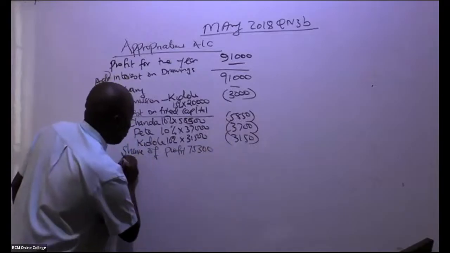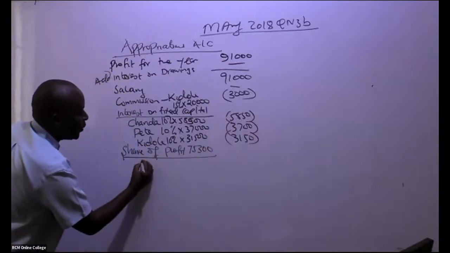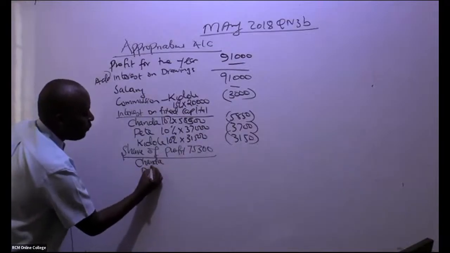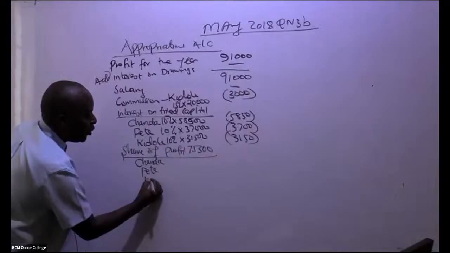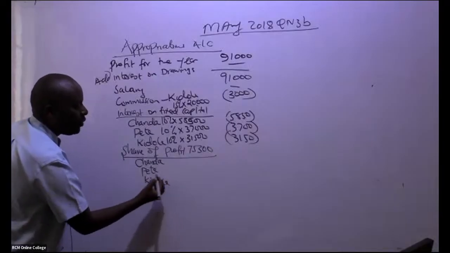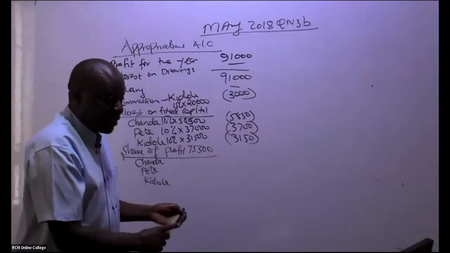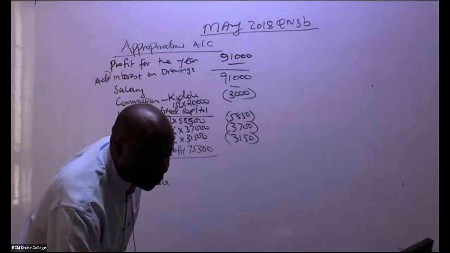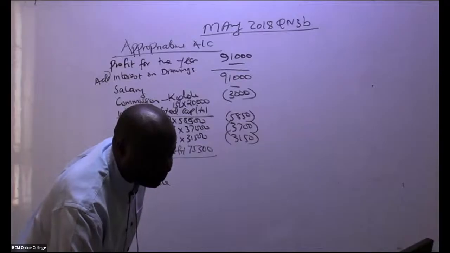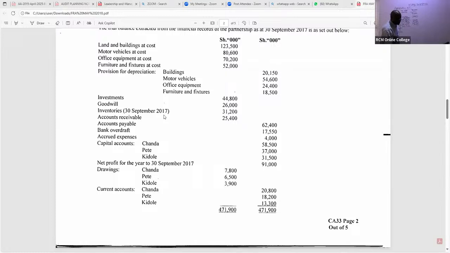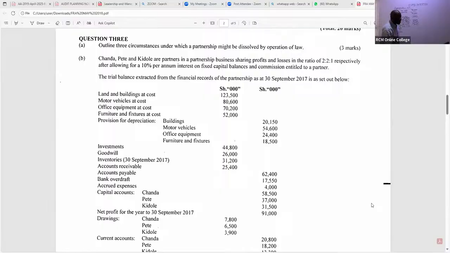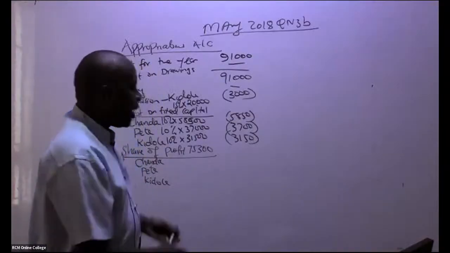So remember, we have again the three partners. So we have here Chanda, we have Pete, we have Suss. And they have given us the ratios of sharing these profits. At times there are losses, remember. So they have given us, are you able to see the ratios? So the ratios that we have here for sharing, they gave us the ratios. It is 2:2:1.